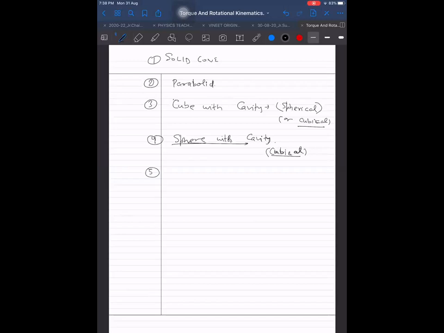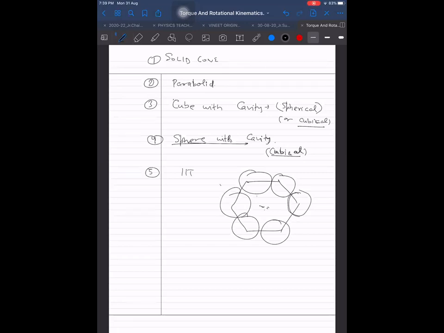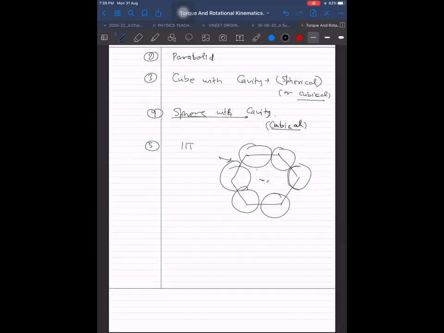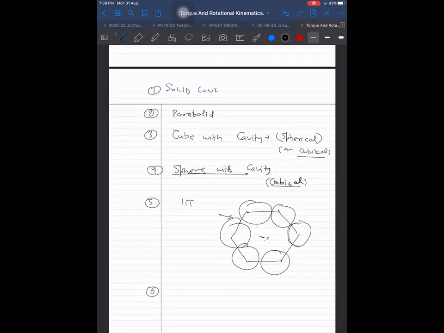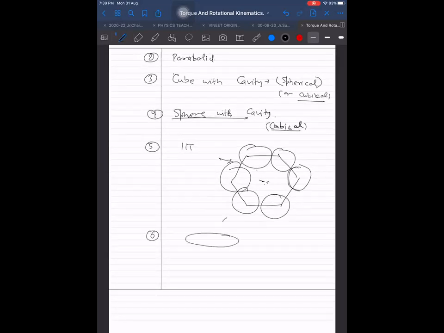And then after that, one other question of IIT I remember. Several such rings in the shape of a hexagon were given: one ring, second, third, fourth, fifth, sixth. This diagram is obviously not appropriate. These rings were touching each other at the center. But anyway, it will remind me. It is for myself. Later I can draw a proper diagram. And yes, this case is also important, which I would like to take. At an angle, I discussed, we can say unsymmetric axis. This axis is not symmetric, it is unsymmetric.